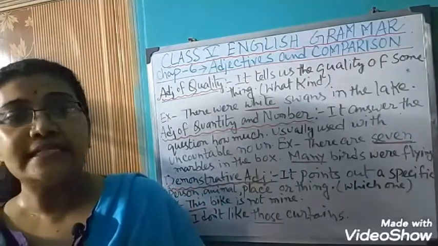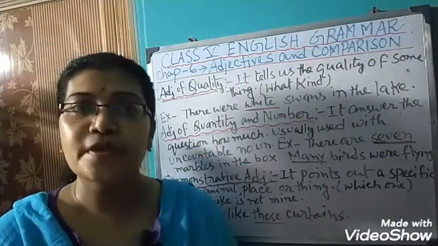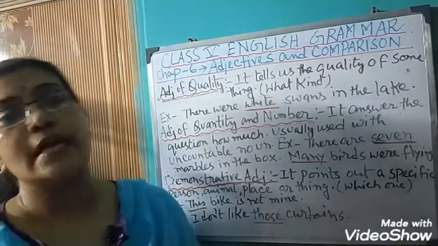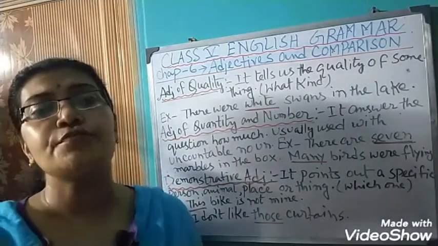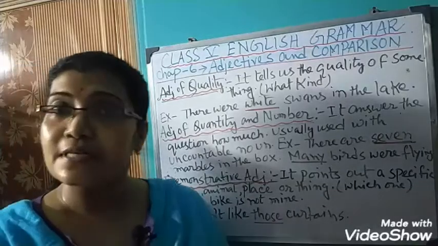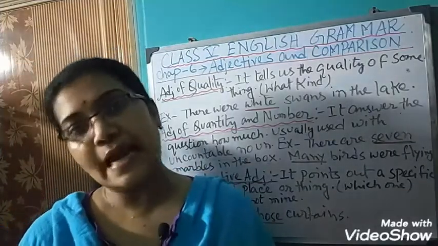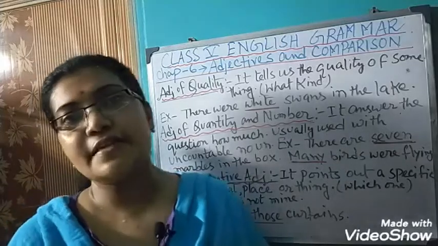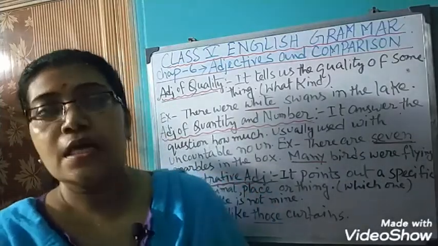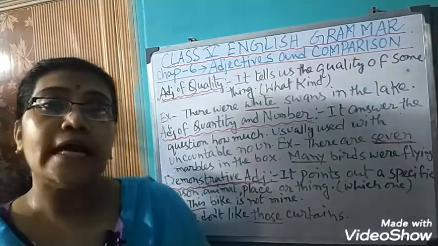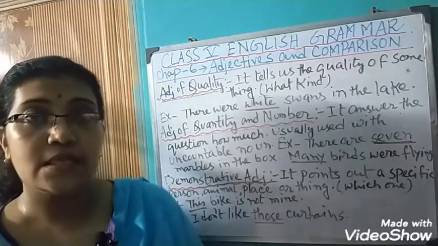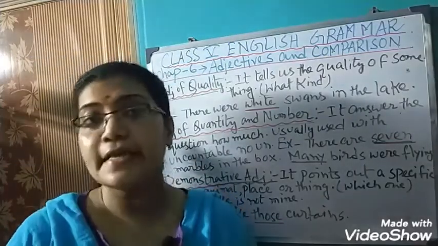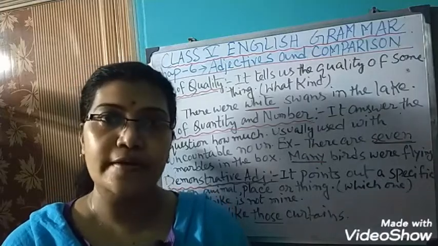An adjective is placed in three positions of a sentence. First, before a noun or pronoun, like beautiful flower. Flower is a noun and beautiful is the adjective. Second, the adjective is placed after various types of be verbs like am, is, are, was, were.